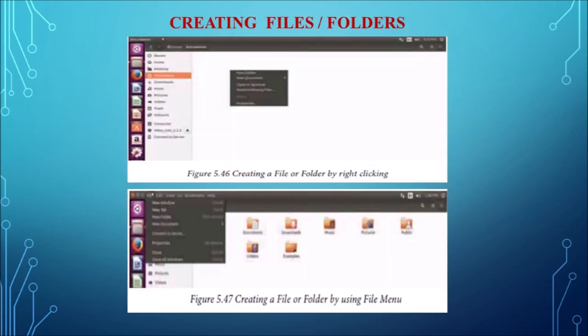And next one is creating files or folders. Similar to the Windows operating system, the user can create or delete files and folders with the same procedure by clicking the files icon. You can see two methods. In the first method, you can create the file or folder by right clicking on the desktop, and in the second, a new file or new folder can also be created by using the file menu. So these are the two methods for creating files or folders.